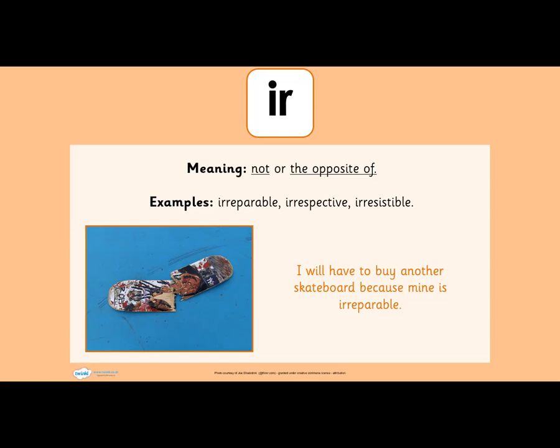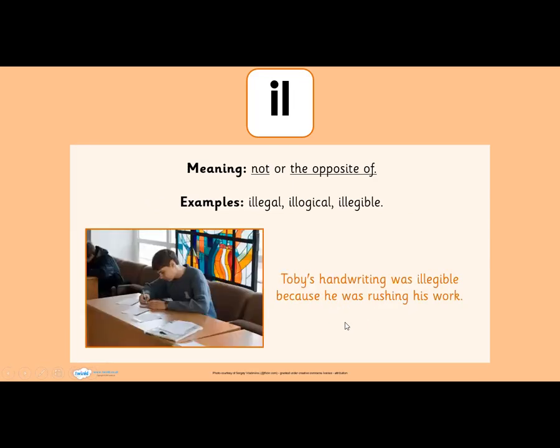Resistible becomes irresistible. And we have here an example: I'll have to buy another skateboard because mine is irreparable. So irreparable is something that you cannot repair.